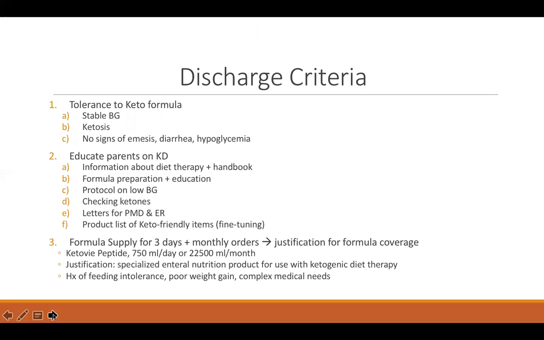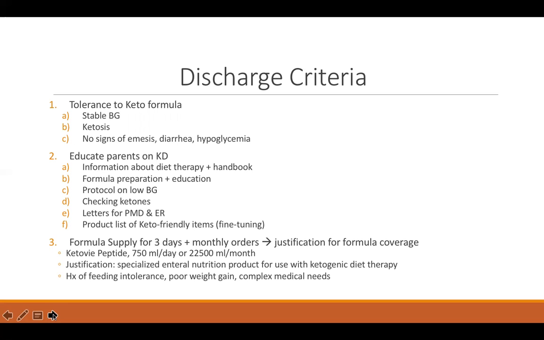So, in order for the patient to discharge, there were a couple of criteria that we want to make sure were checked off. First is, of course, tolerance to the keto formula. And to check for tolerance, we looked at the blood glucose to make sure it's stable, to make sure patient is in ketosis, and to make sure patient is tolerating feeds by not showing any signs of emesis, diarrhea, or hypoglycemia. Also, another discharge criteria would be to educate parents on the ketogenic diet.